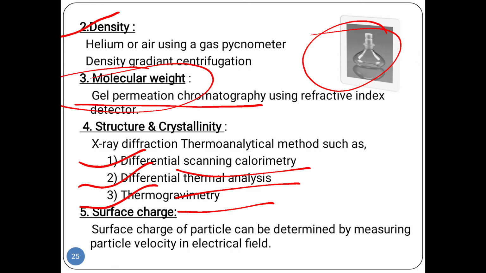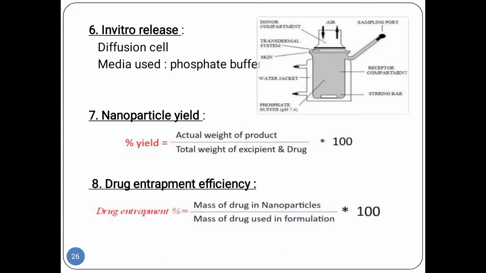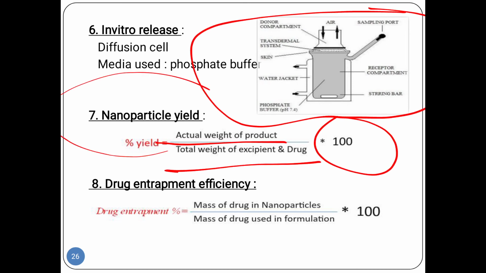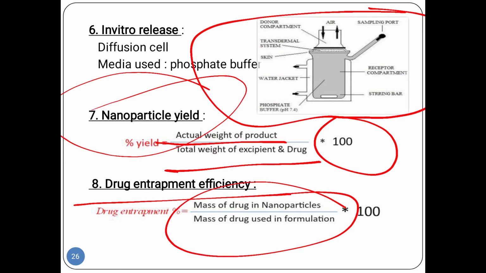Surface charge of particles can be determined by measuring the particle velocity in an electrical field. For in vitro release, we use a diffusion cell, in which phosphate buffer is used; it is very easy to learn. For nanoparticle yield, we measure the percentage yield. We take the actual weight of the product, and the total weight of excipient and drug, and then we multiply by 100, and we get the nanoparticle yield. Drug entrapment efficiency also has a formula, which you can learn.